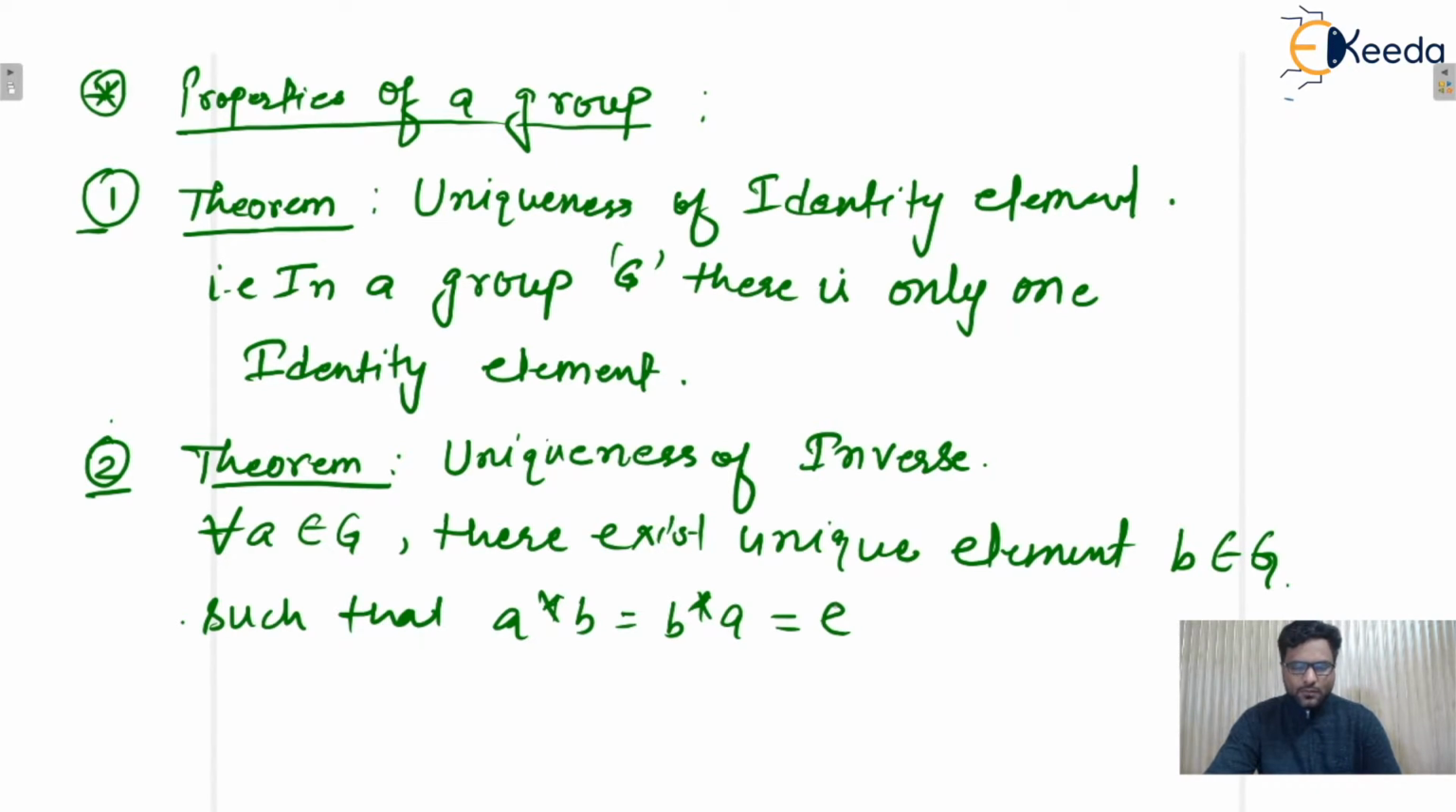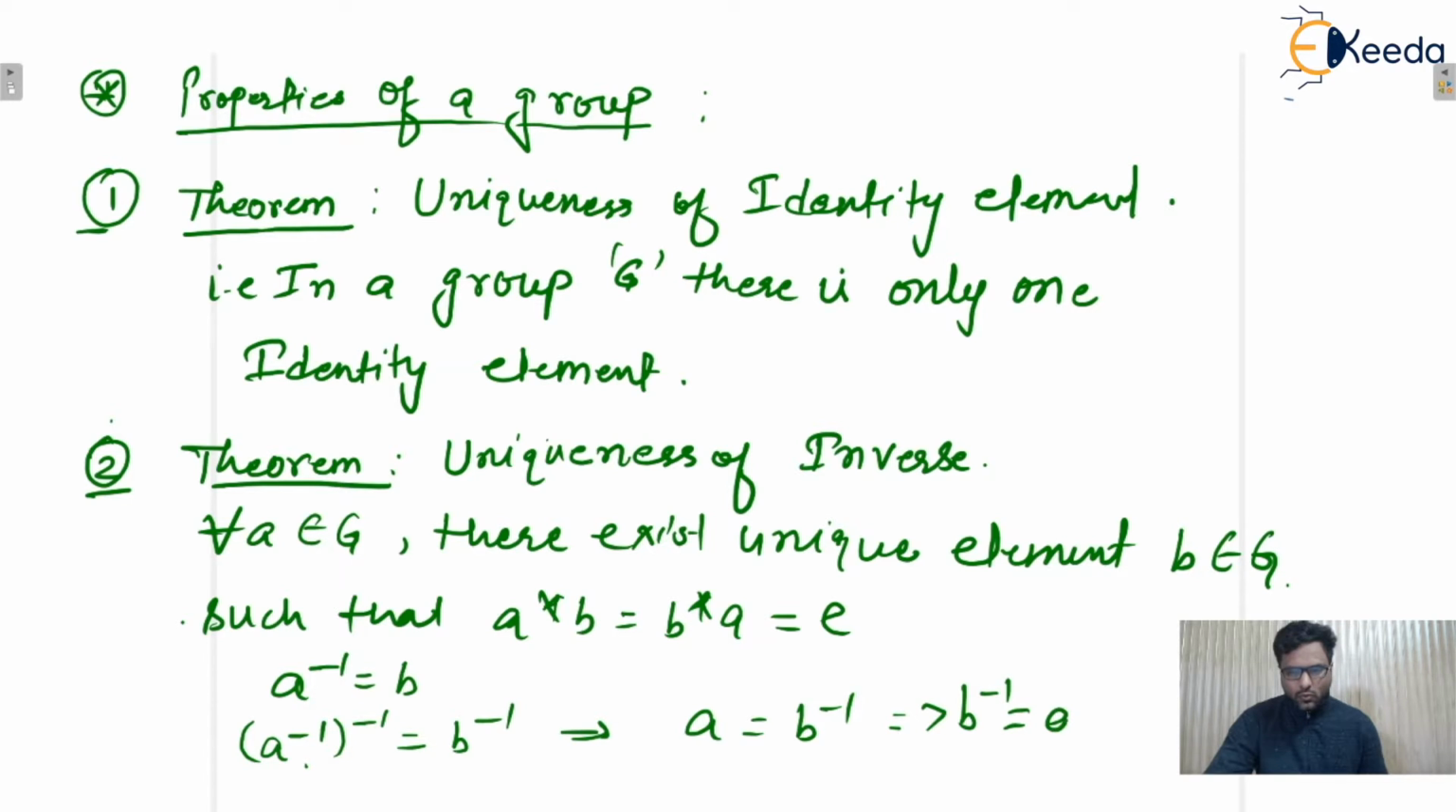So be careful. I hope this one is clear to everyone. So let us consider, if the inverse of A is B, then take inverse again on both sides. So the inverses cancel out, so here A equals B inverse. That means B inverse is equal to A. So from this we can conclude that if the inverse of any element is B, then the inverse of B will be the same element, that is A only. I hope this one is clear to everyone.